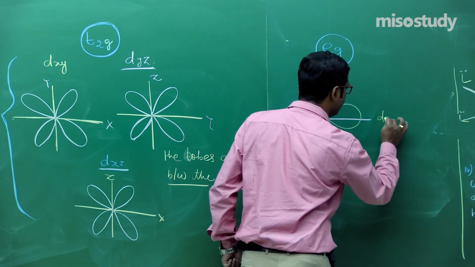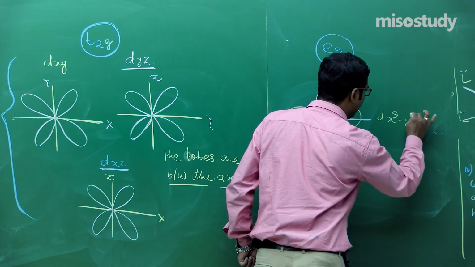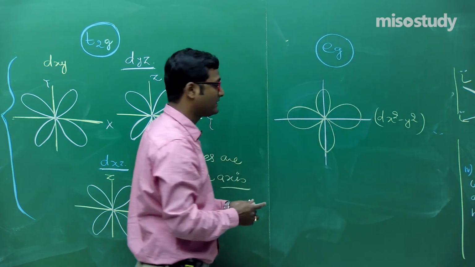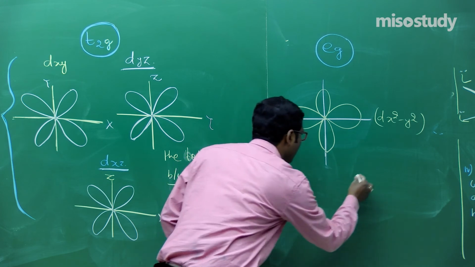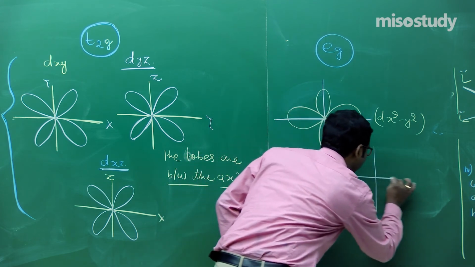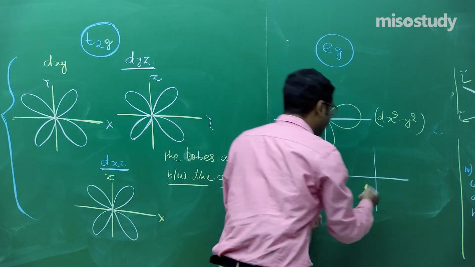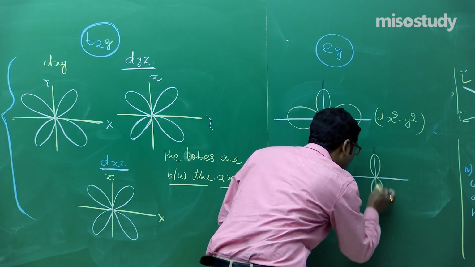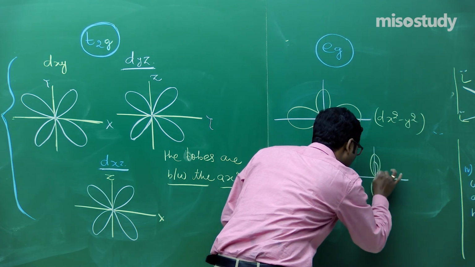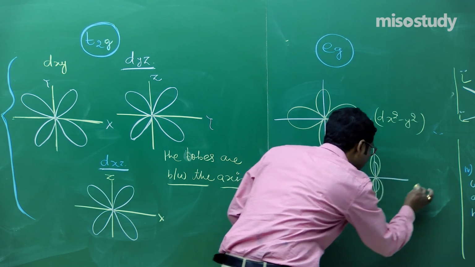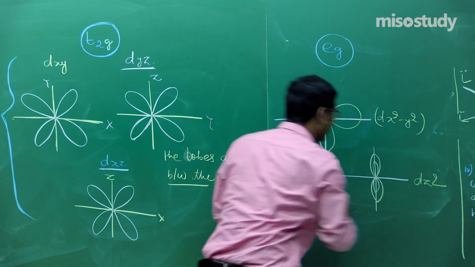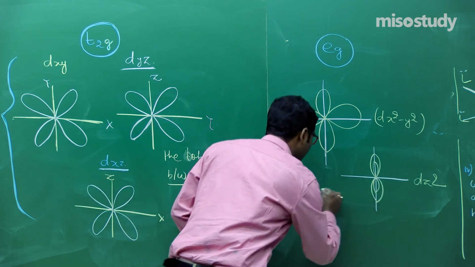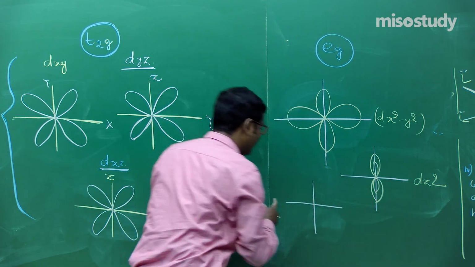This one is dx square minus y square. Is it clear to you? And the second one is dz square. Is it clear to you? Four lobes are like this. This one is dz square. Is it clear, friend? Or it can also be represented like this.